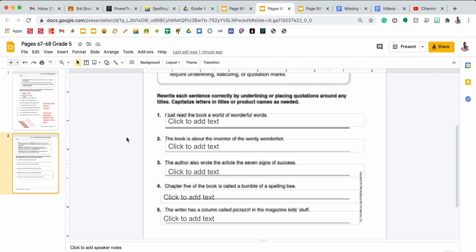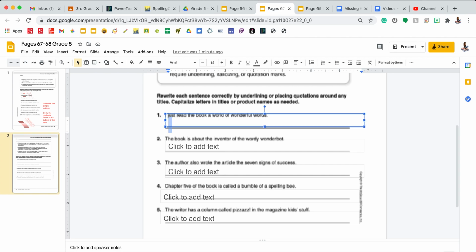I am not capitalizing the small word of. To underline on the computer, up at the top, you'll see a U with an underline underneath. Or if you want to use italics, it's the I that's on a slant.